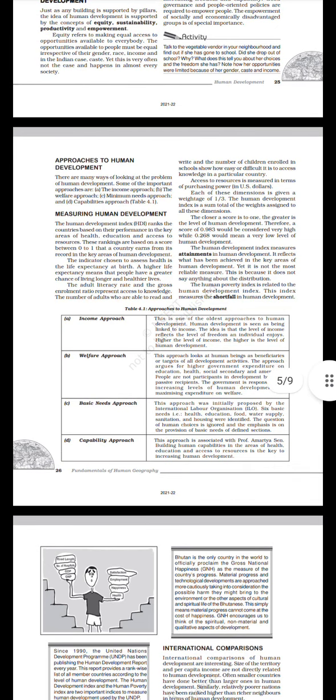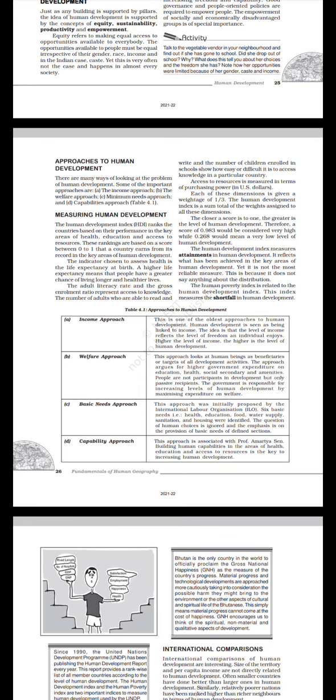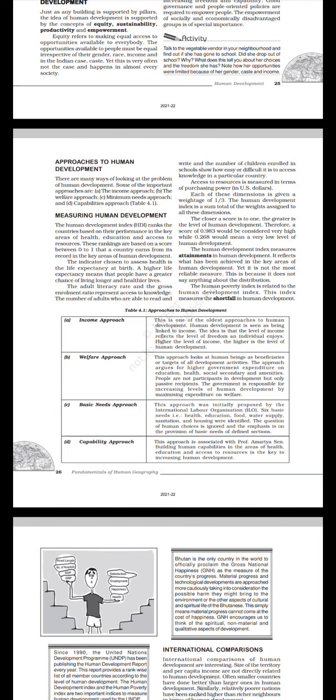Measuring human development. The Human Development Index, HDI, ranks the countries based on their performance in the key areas of health, education, and access to resources. These rankings are based on a score between 0 and 1 that a country earns from its record in the key areas of human development. The indicator chosen to assess health is the life expectancy at birth. A higher life expectancy means that people have a greater chance of living longer and healthier lives.